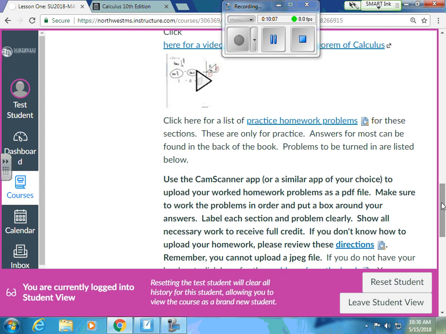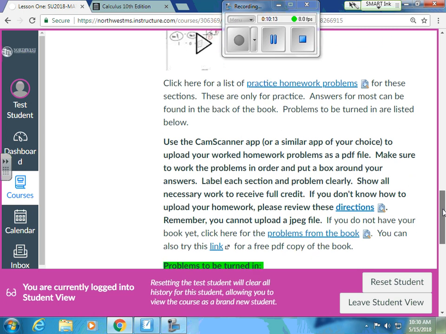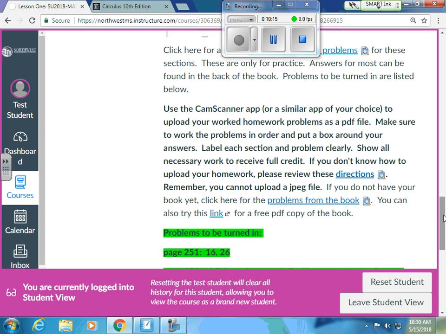But those are not due to me. These are only for practice. It says right there, these are only for practice. When you get ready to do your homework that's due, here's the homework for lesson 1. Again, those directions on how to do that CAM Scanner app are right there. Same directions as before.